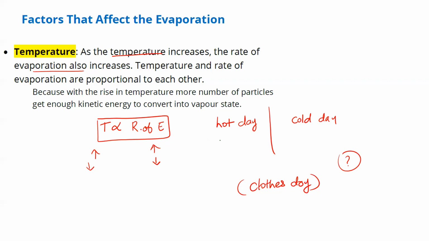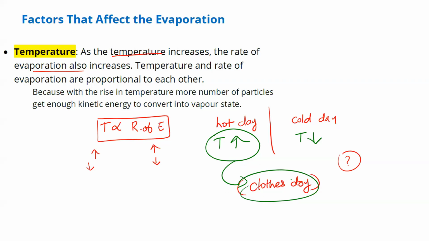Because on a hot day, temperature is more, whereas on a cold day, temperature is less. On a hot day evaporation occurs faster. More and more particles will readily jump to the gaseous state and drying will be faster or more effective. Clear? Again, I am repeating. The first factor that affects evaporation is temperature. What is temperature? It is the measure of kinetic energy or degree of hotness or coldness.